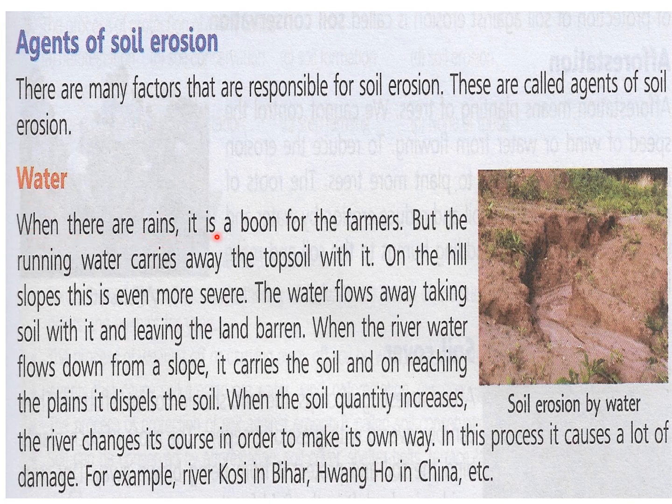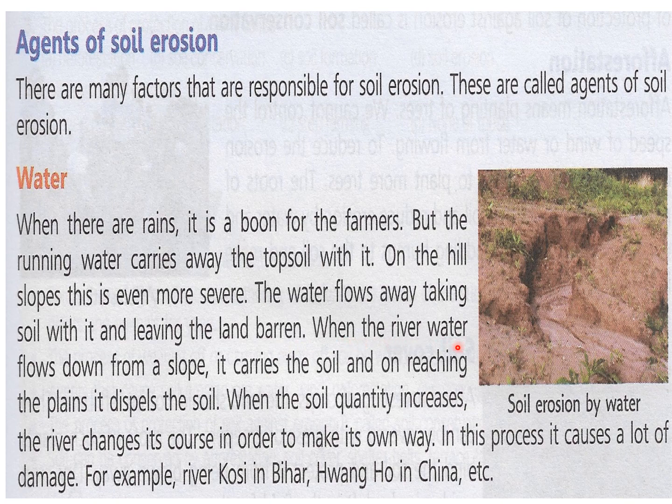When there are rains, it is a boon for the farmers. Boon matlab vardhan. So it is a boon for the farmers, but the running water carries away the topsoil with it. When the water flows after heavy rains, it takes away the topsoil with it. On hill slopes, this is even more severe. Why? Because when there is a slope, the water flows down and brings the topsoil with it. The water flows away, taking soil with it and leaving the land barren. Barren matlab banjar, jisme koi cheez grow nahi kar sakti hai. So the land is left barren because the topsoil is lost.